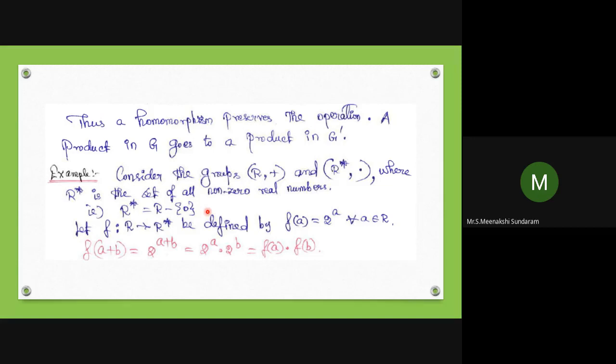But here the input is a plus b, so this can be written as 2 power a into 2 power b. That is 2 power a star 2 to the power b, which equals f of a star f of b. So f of a plus b equals f of a into f of b. Homomorphism is satisfied. So this is a homomorphism.